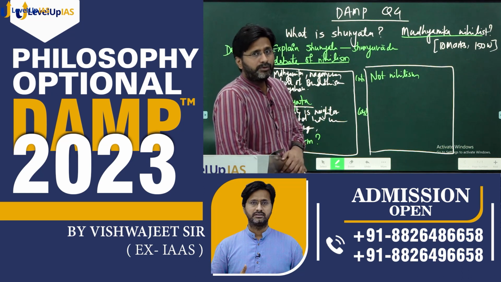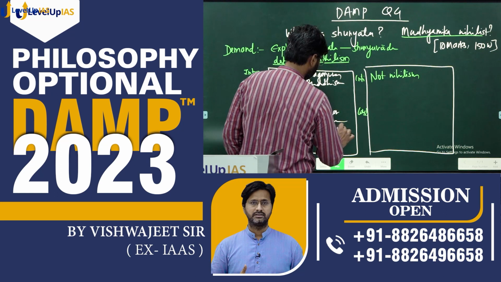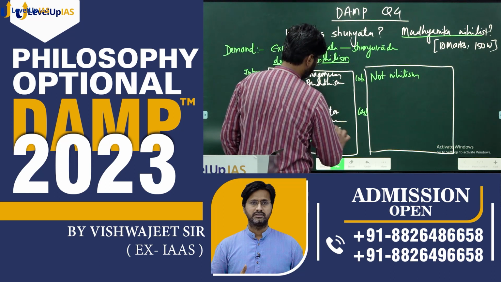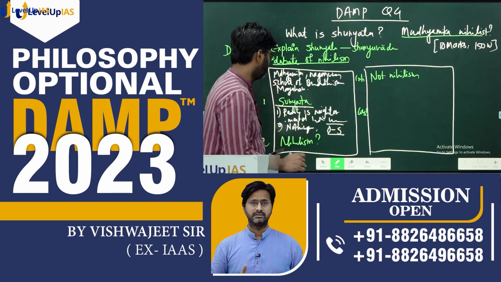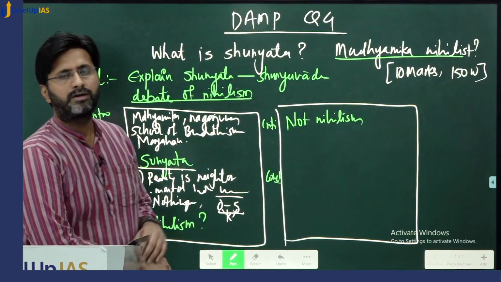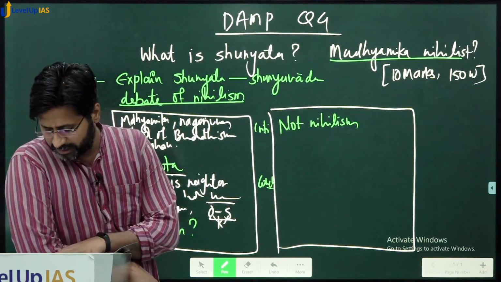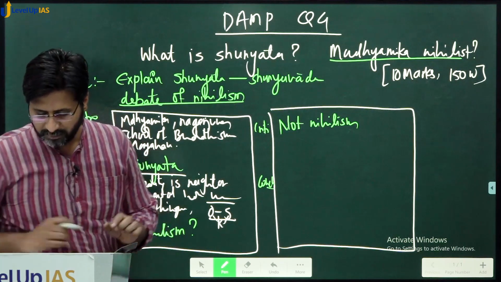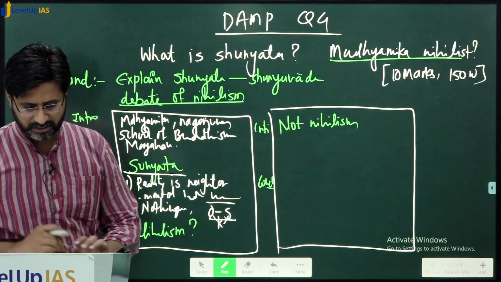Somewhere you need to mention the concept of object and subject being very important for knowledge. In the triad of object, subject and knowledge, or knower, known and knowledge, if the knower is invalidated, the whole process of knowledge gets invalidated.